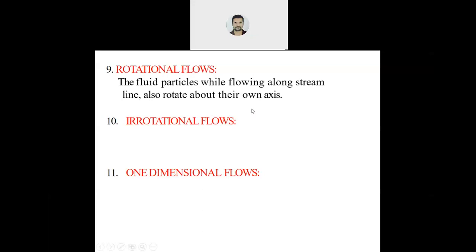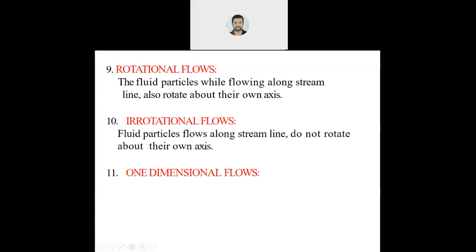Take the example of our solar system. Sun is at the center, all the planets are rotating about it, okay? But when we take the example of Earth, it is rotating about the Sun as well as about its own axis, right? When it is rotating about the Sun, it takes 365 days. But when it is rotating about its own axis, it takes 24 hours. Clear? So likewise, the fluid particles are rotating about their own axis also. So this is a rotational flow. When they do not rotate about the axis, then it is irrotational flow.